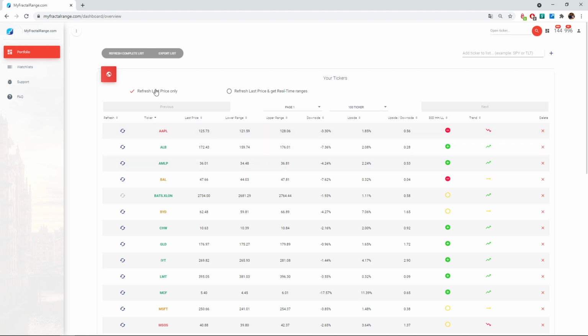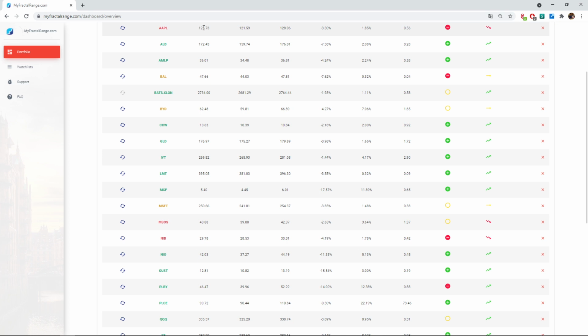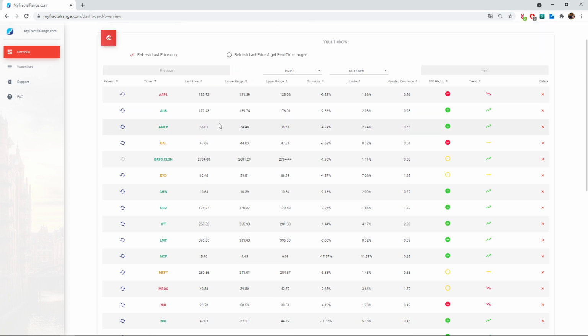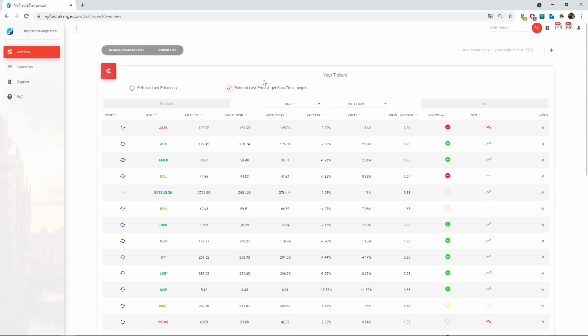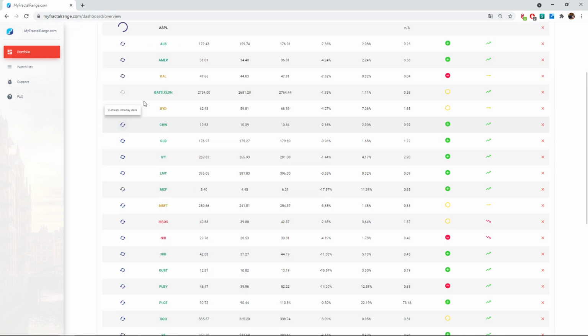Okay, so like I've shown, if you select this option, refresh last price only, it will only update the last price. So it's pretty simple to understand. Now, if you want to use your real-time requests that are here, you select this option. And you take Apple, for instance. Let's look at this, 121.59. Let's focus on the trend and this one, the high, low, low, to see if there is any change. Okay, let's press update.